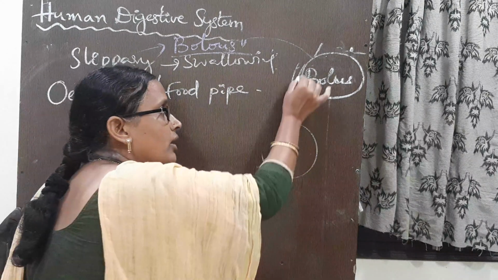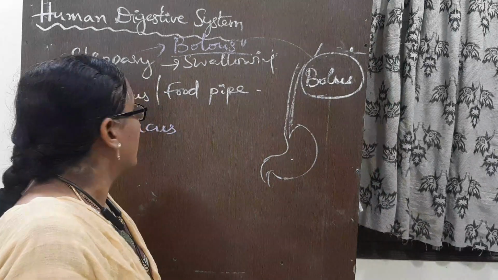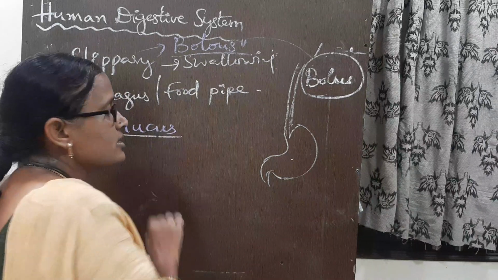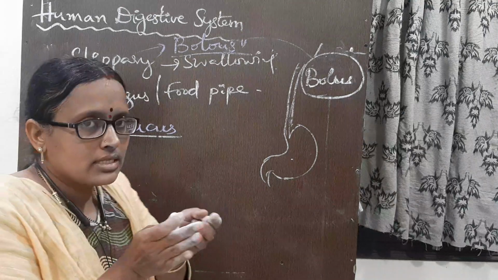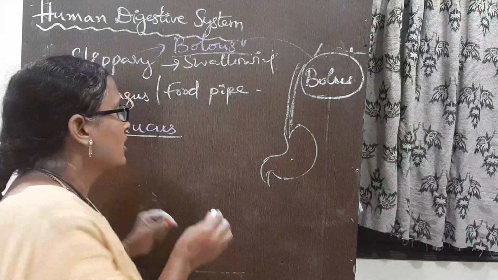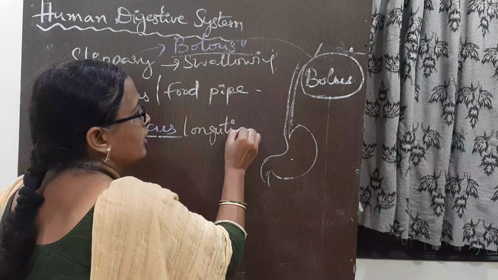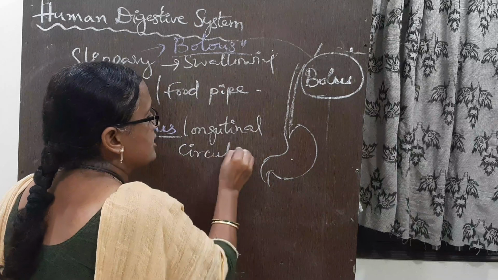So through the food pipe, or esophagus, it consists of mucus. This pipe consists of longitudinal and circular muscles.